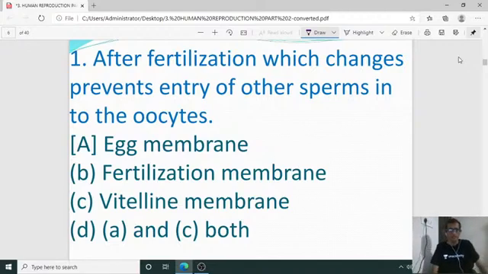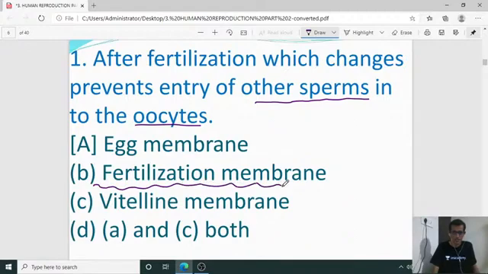Okay, first question: after fertilization, which change prevents entry of other sperms into the oocyte, the inner side of the female gamete? Egg membrane, fertilization membrane, white allele membrane, or A and C both? Which is the right one? It is the fertilization membrane. Changes in the fertilization membrane will prevent the further entry of another sperm into the oocyte.